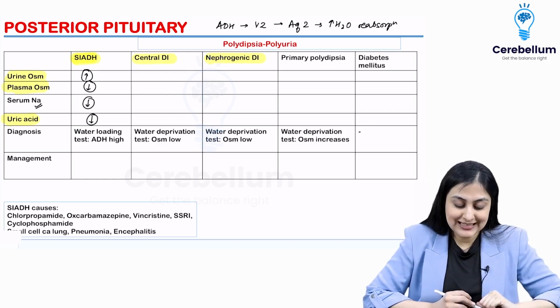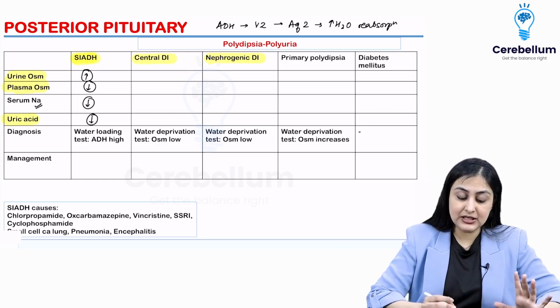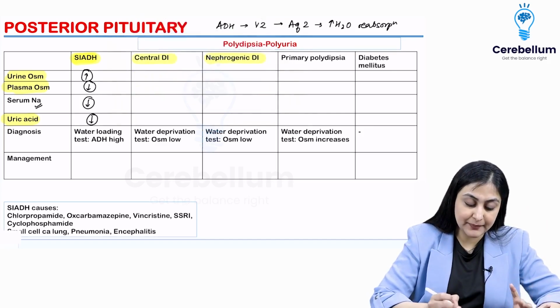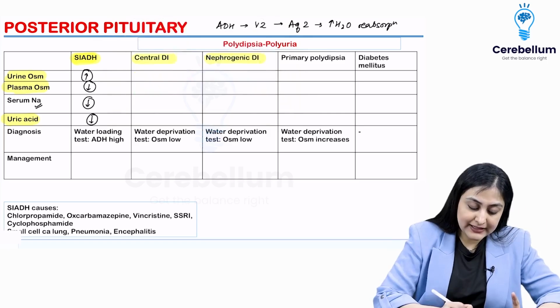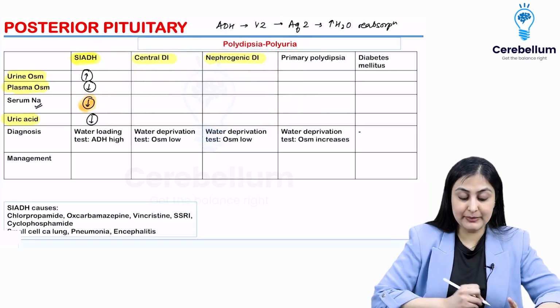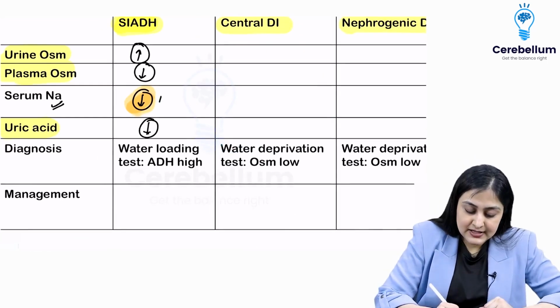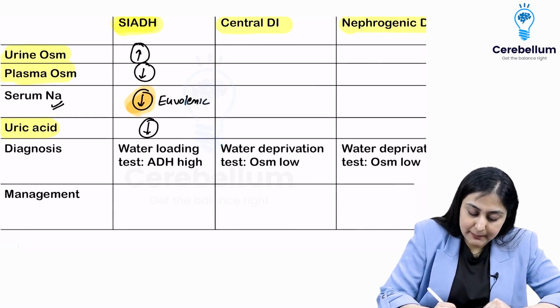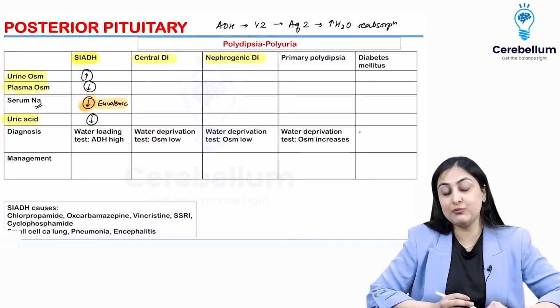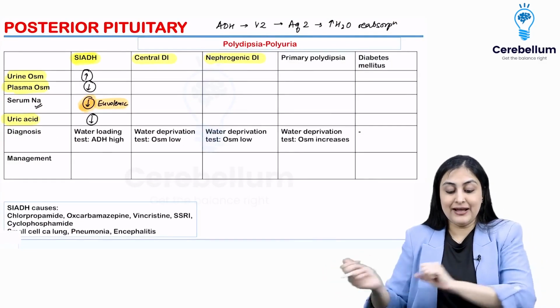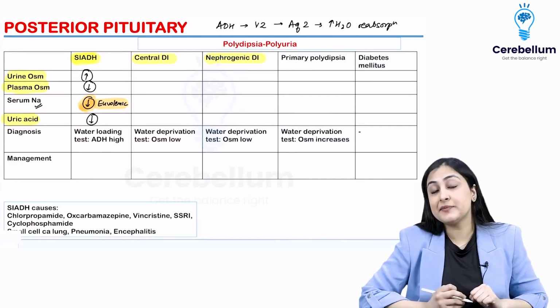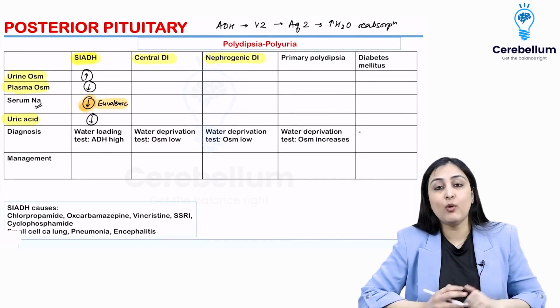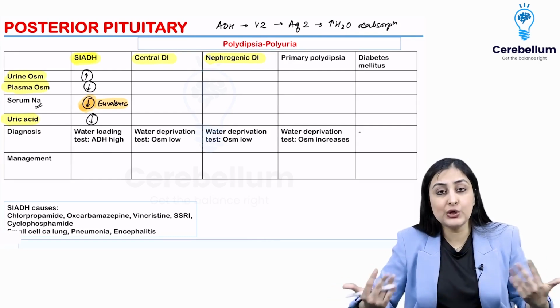So in SIADH, what is happening is hyponatremia. One very important thing that you want to remember here is that it is euvolemic hyponatremia. What is the meaning of this? When there is so much water reabsorption, the body just can't keep taking this volume expansion.